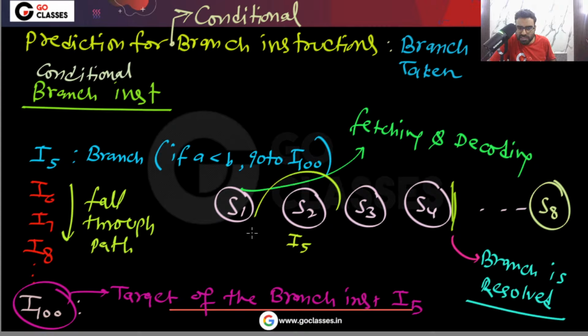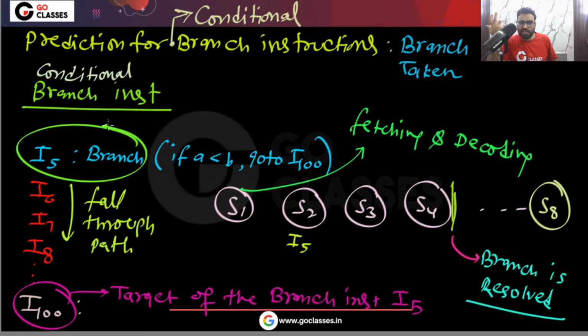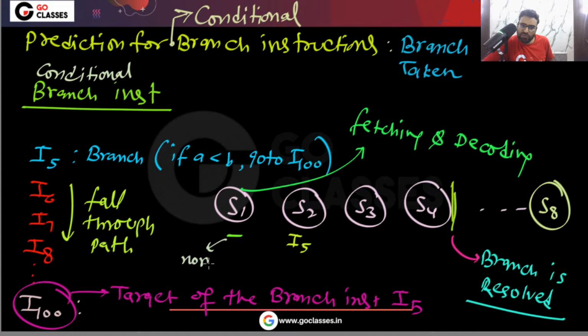Please understand, when this instruction I5 is in the stage S2, it is common sense, because our prediction for conditional branches is that the branch actually will be taken. It means we are already assuming in our mind that after this I5, the valid next instruction to execute is I100. Okay, yes or no? In our mind we are already assuming that after I5, I6 should not be executed, I100 should be executed. So you can see that here I will not fetch anything. Okay, is this clear? Here I will fetch none.